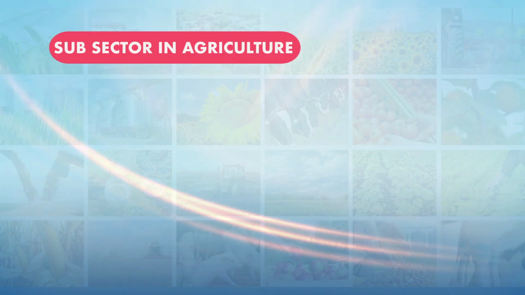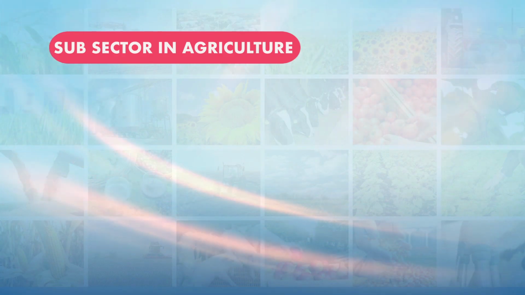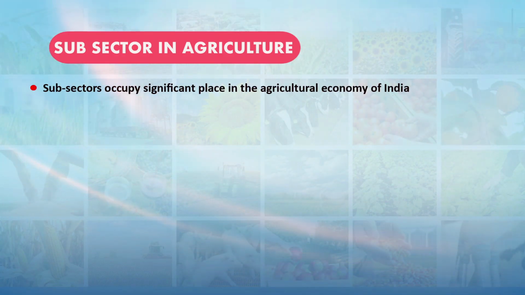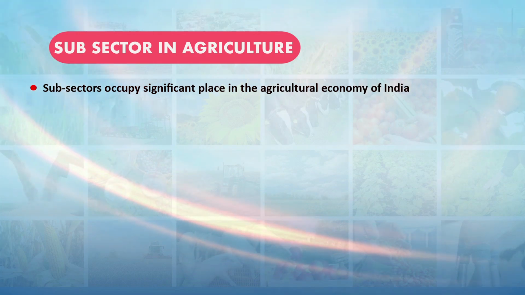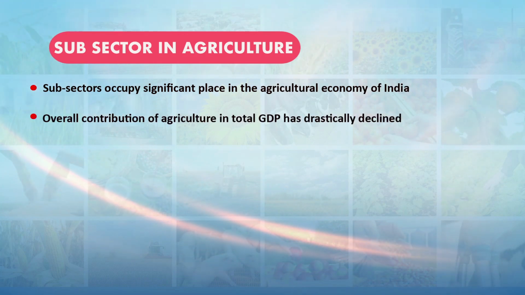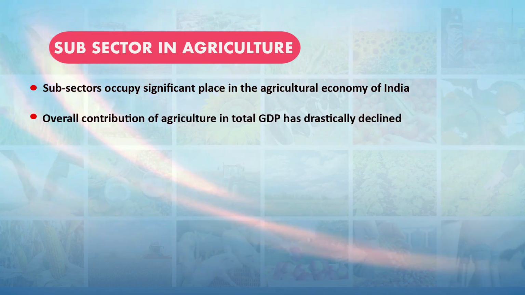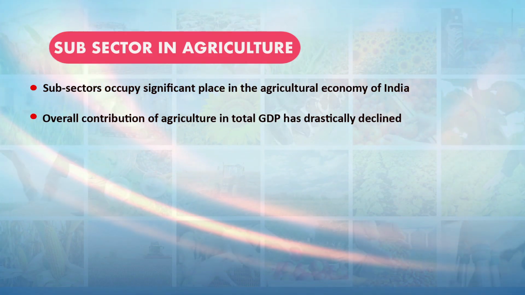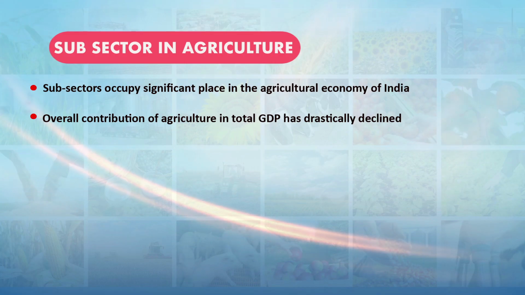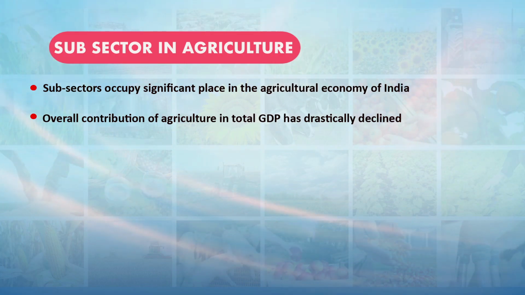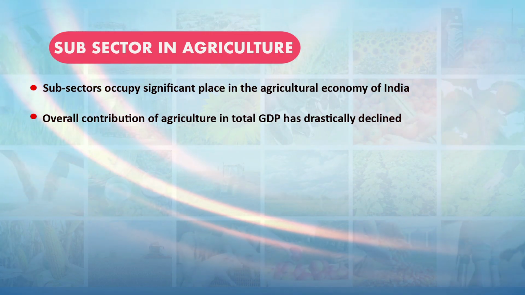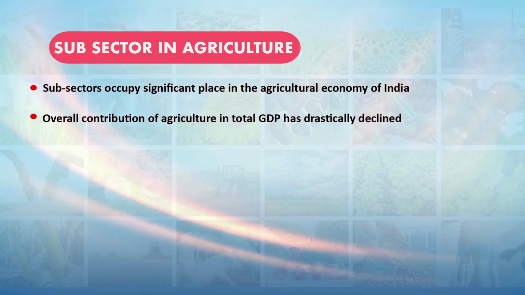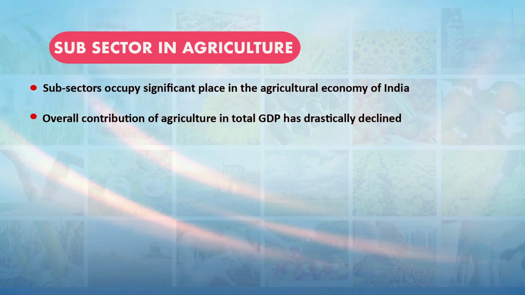Now, let us understand the importance of the subsectors in agriculture. They occupy a significant place in the agriculture economy of India, and the overall contribution of agriculture in the total GDP has drastically declined. We had around 50% contribution in the national GDP in the 1950s. Now we have around 16.5%. So, there is a drastic decline in the contribution of the agriculture sector in the national GDP.